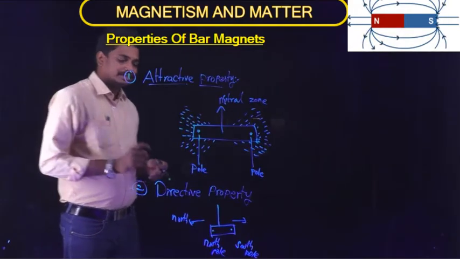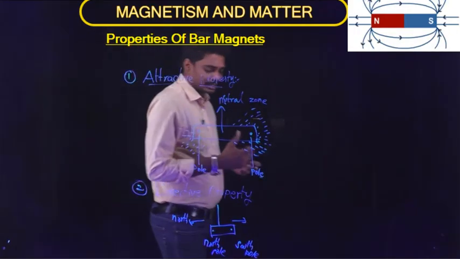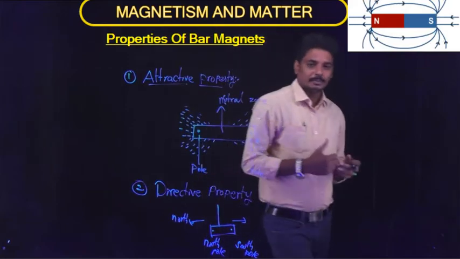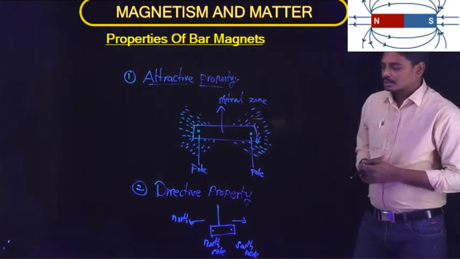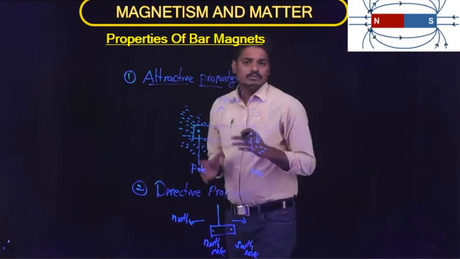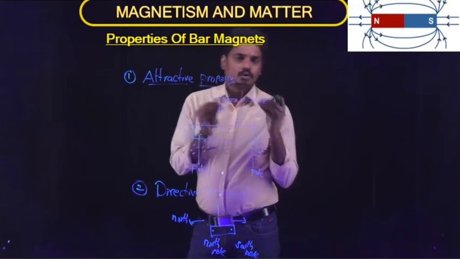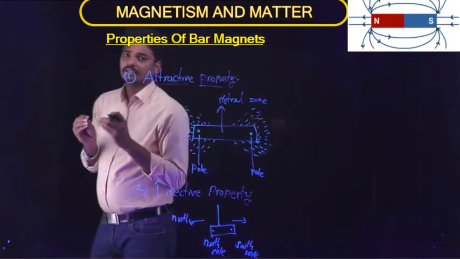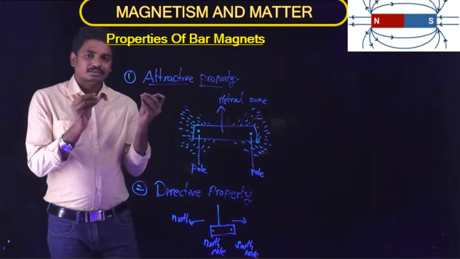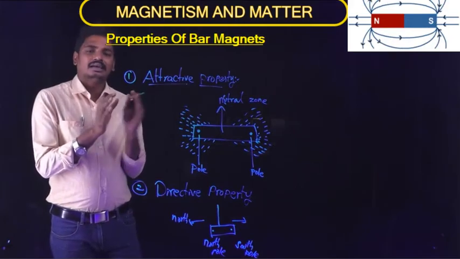Okay, so these are some basic properties. Let us go to another basic property. We came to know that when two magnets are placed near each other, at one side they attract and at another side they repel each other.